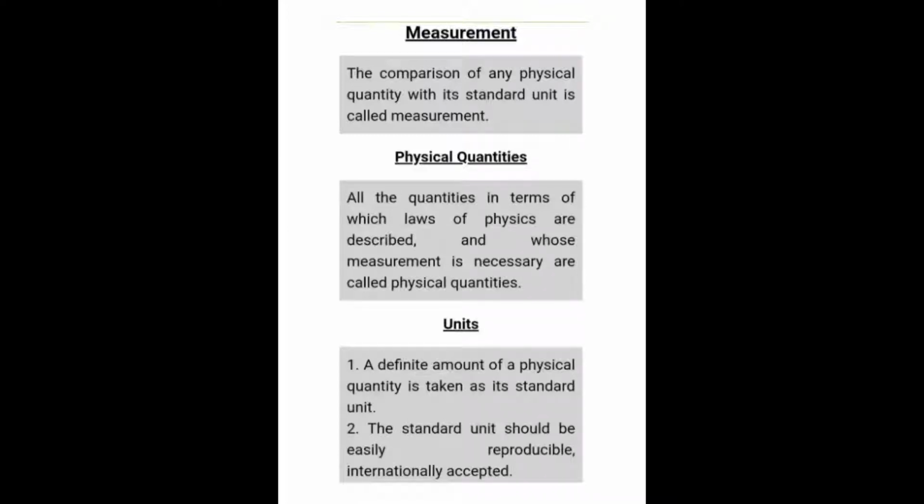In a unit we have the numerical value of a physical quantity and its nature, what we are measuring here. So from the units we can easily find it out. A definite amount of a physical quantity is taken as a standard unit, and a standard unit should be easily reproducible and internationally accepted. That means the units which we choose should be acceptable in all places.